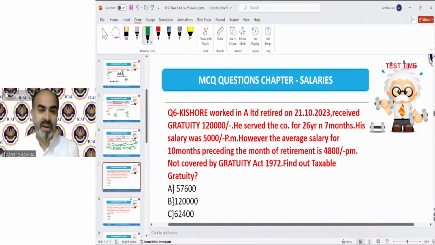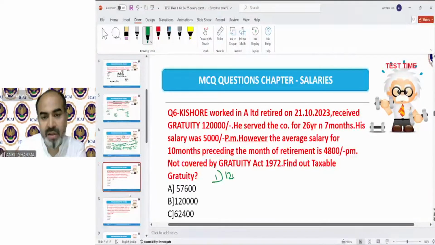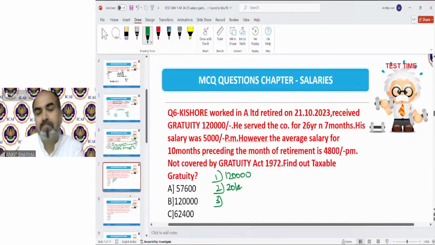He is not covered under Gratuity Act 1972. Find out taxable gratuity. So in this case, again, amount received was 1,20,000. The second was 20 lakh rupees. And now that is a case in which payment of Gratuity Act is not applicable.